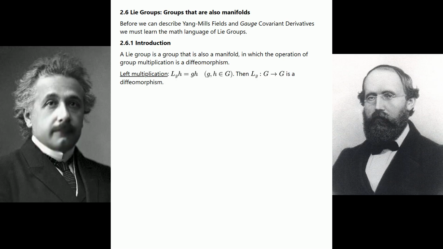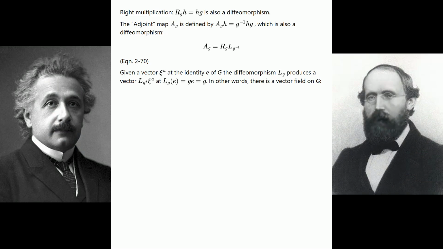is a diffeomorphism. Left multiplication: L_g h = g h (h a member of G). Then L_g: G → G is a diffeomorphism. Right multiplication, R_g h = h g, is also a diffeomorphism. The adjoint map A_g is defined by A_g h = g^{-1} h g, which is also a diffeomorphism. See equation 2-70.